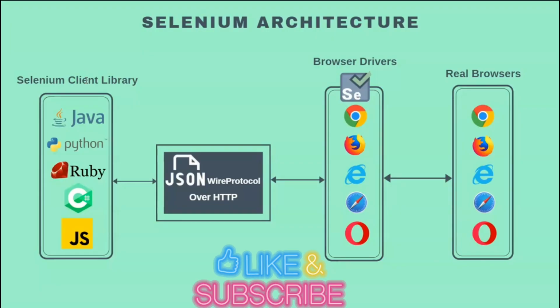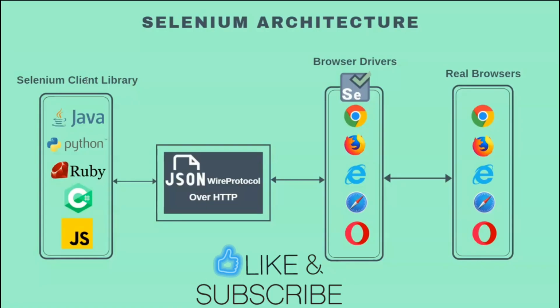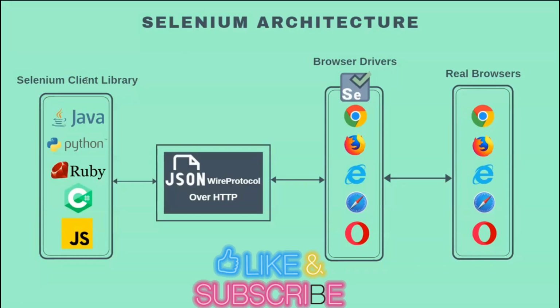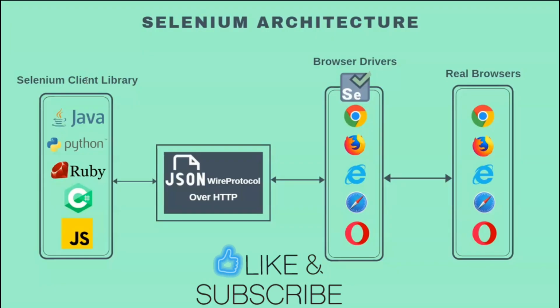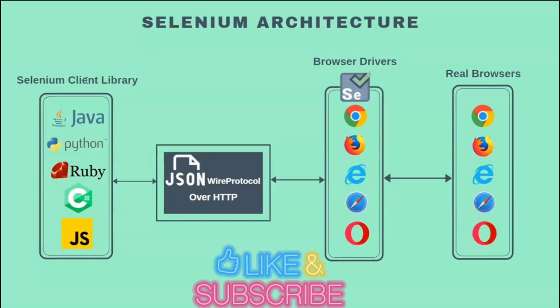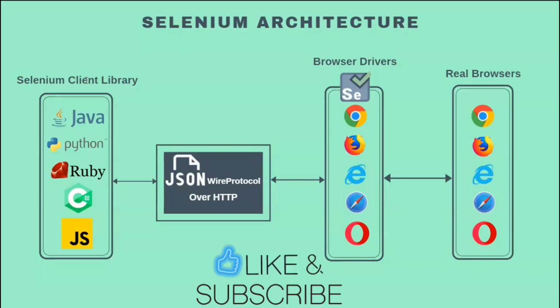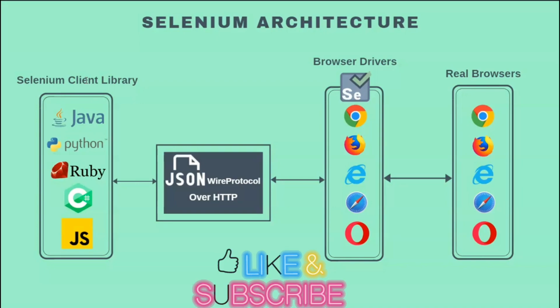Once you write your script in any of these programming languages, your Selenium client library helps that code to be interpreted. So basically what happens is once you write your test case and trigger your test, that complete Selenium code that you have written in any supported programming language, for example here let's take an example of Java, gets translated or converted into the JSON format, okay, and transferred to the Selenium WebDriver through the JSON wire protocol.